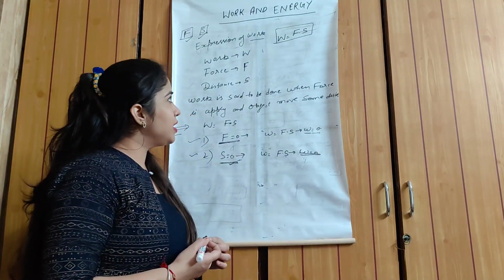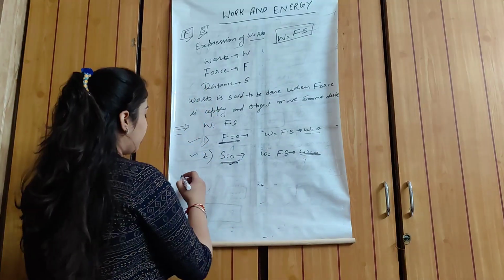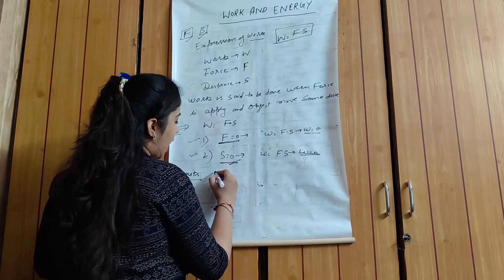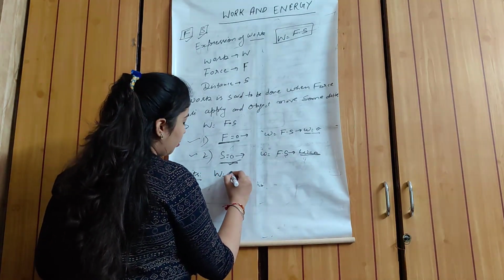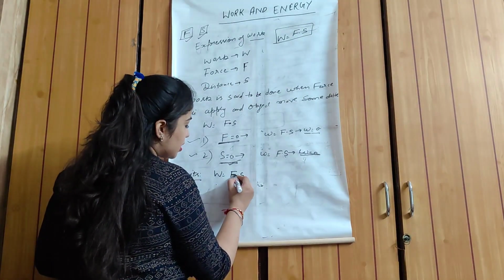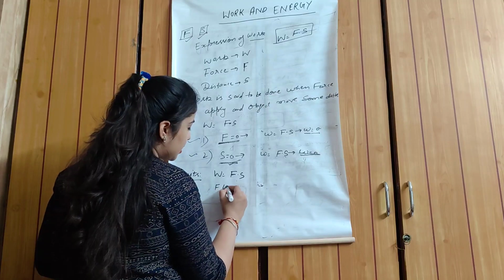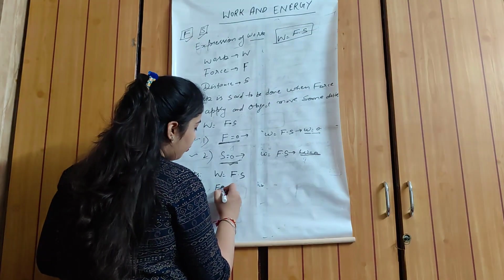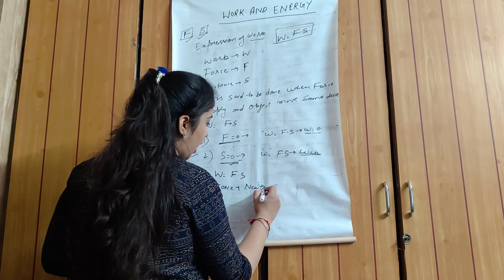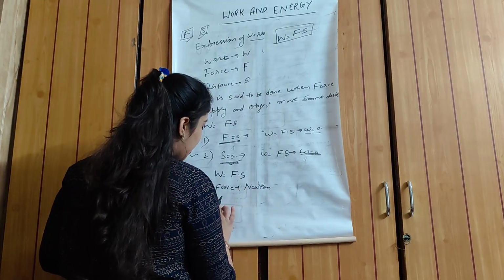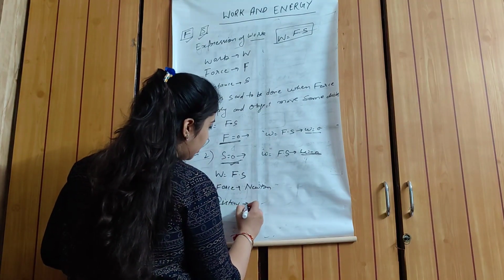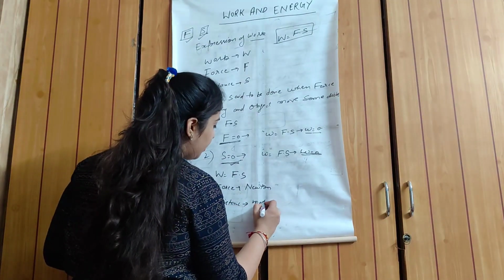work. Okay students, now we can calculate the units of work done. As we know, W is equal to F dot S, and the unit of force is Newton, as we all know, and the distance unit is meter.